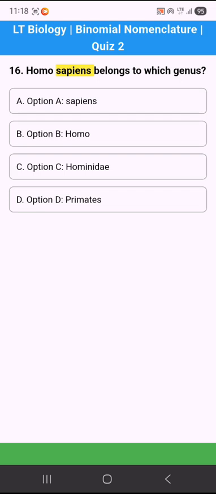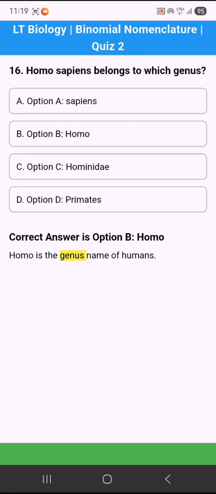16. Homo sapiens belongs to which genus? Option A. Sapiens. Option B. Homo. Option C. Hominidae. Option D. Primates. Correct answer is option B. Homo. Homo is the genus name of humans.